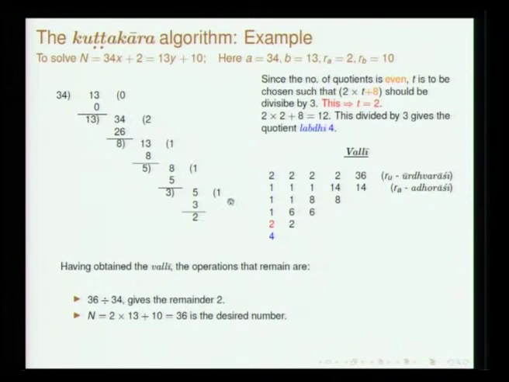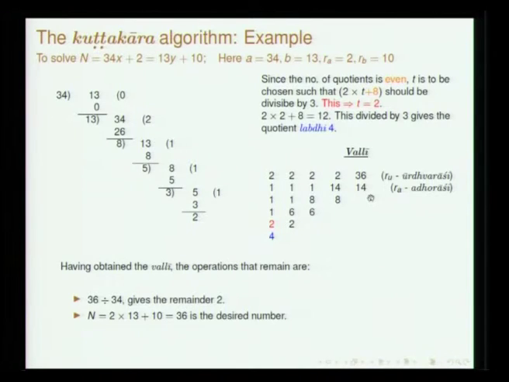The number of quotients here is even and therefore you have to find out this T, which we refer to as mati; here he calls it ishta. So, the last remainder into T plus the difference of the remainders should be such that T is chosen so that this is divisible by the previous remainder. This is the prescription, and obviously T equal to 2 satisfies, and what we get is 12. Once you get this 12, you divide by 3 and the labdhi is 4, that is placed here. Then antyad upantya guna, add to this, you get 6, you complete the valli, you reach here.